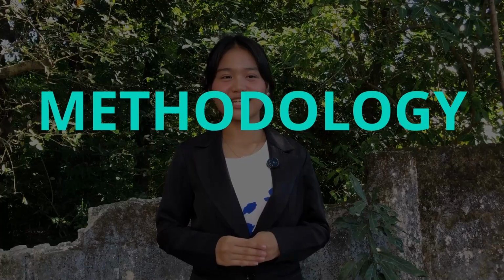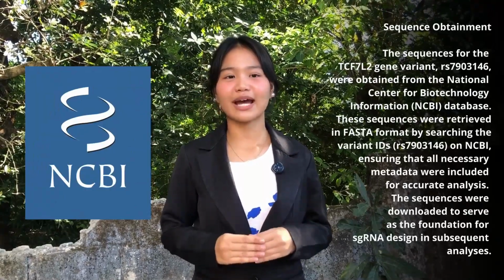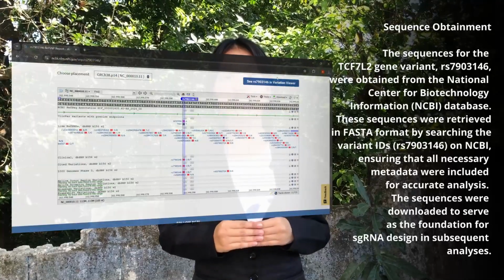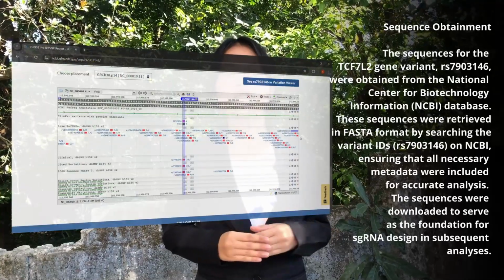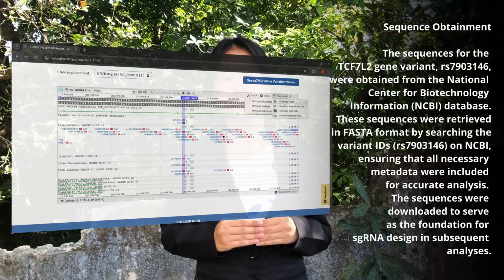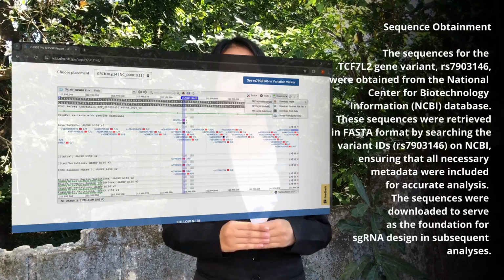Now for the methodology. Sequence obtainment. The sequences for the TCF7L2 gene variant rs7903146 were obtained from the National Center for Biotechnology Information, or NCBI database. These sequences were retrieved in FASTA format by searching the variant ID rs7903146 on NCBI, ensuring that all necessary metadata were included for accurate analysis. The sequences were downloaded to serve as the foundation for sgRNA design and subsequent analysis.